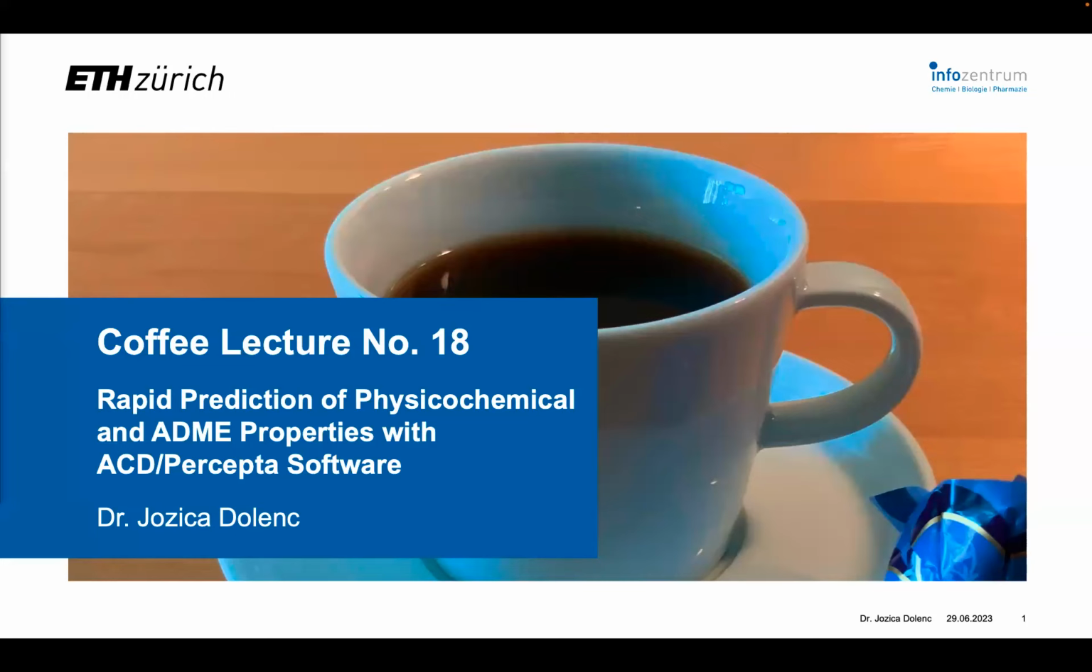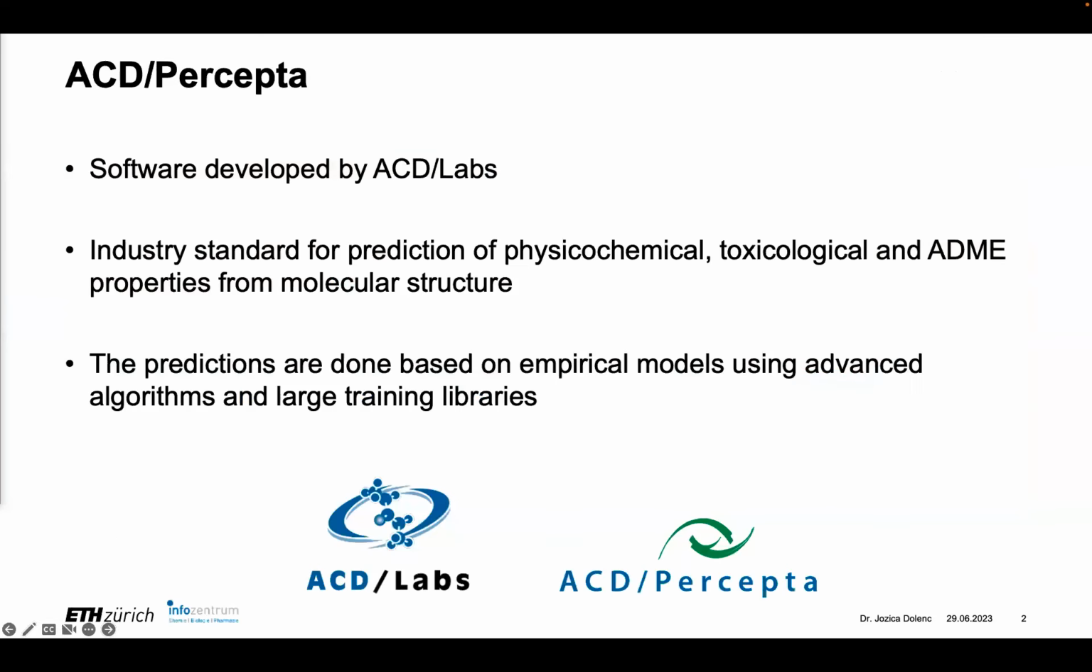This is now the last coffee lecture in the summer series. It's going to be a bit more specific today, more chemistry oriented, and I hope you will enjoy it. So I would like to tell you first what ACD Percepta is. ACD Percepta is a software which is developed by ACD Labs. For those who don't know ACD Labs, it's a big company. Also SciFinder, for example, has predicted properties and spectra from ACD Labs inside. So it's kind of an industry standard software for prediction of physical, chemical, toxicological, and ADME properties from molecular structure.